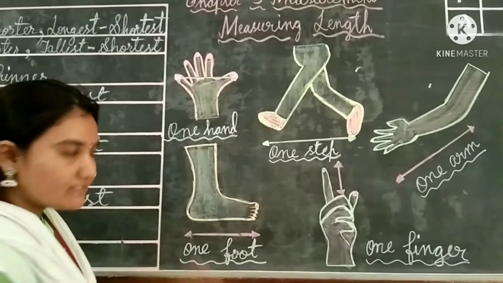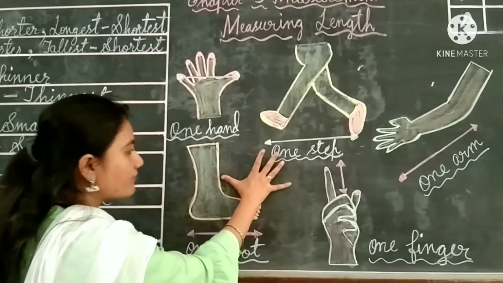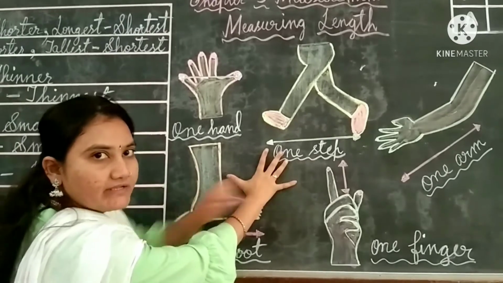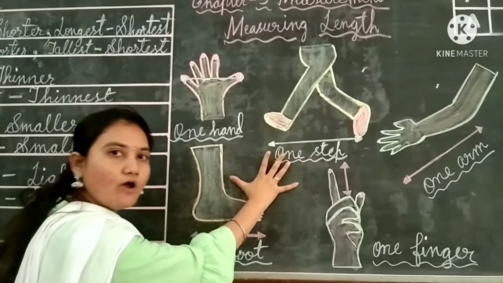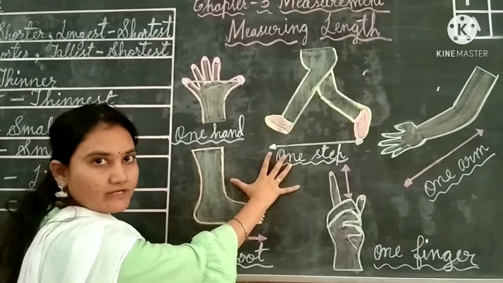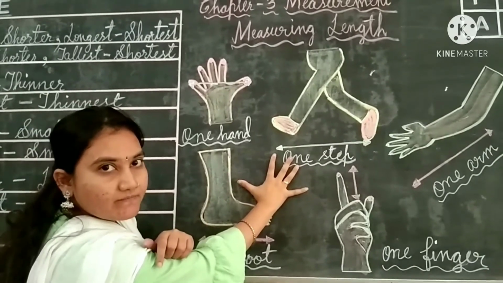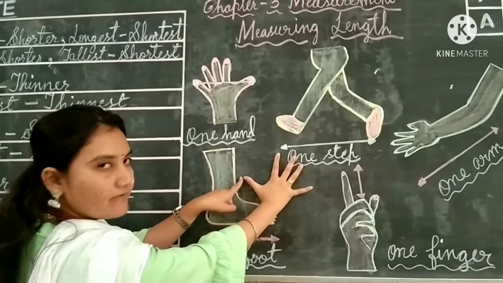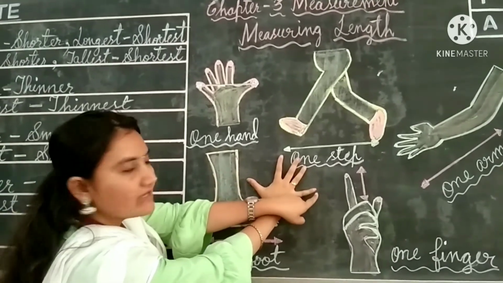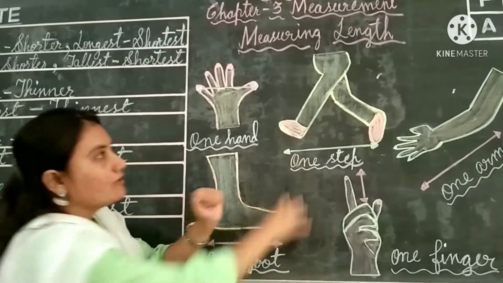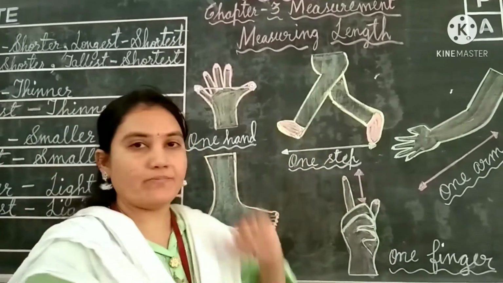Okay. Once again I will show you. You have to measure from your thumb to the small finger. This is one hand or one span here. Got it, children? From which finger to which finger? Yes, from the thumb finger to the small finger. Got it, children? Now next one is one step.